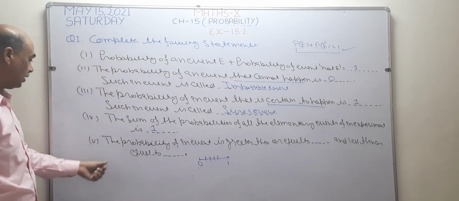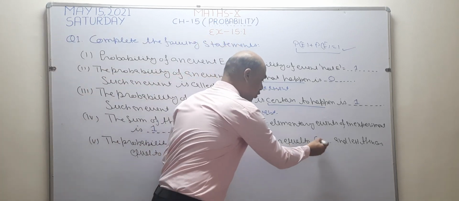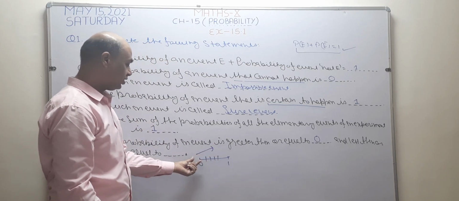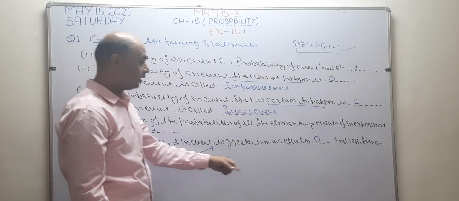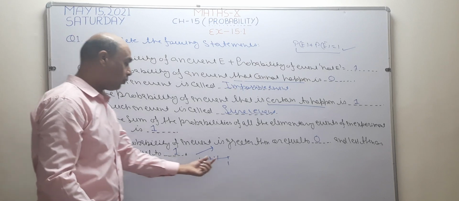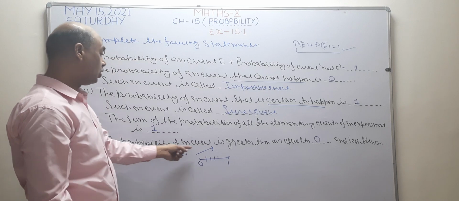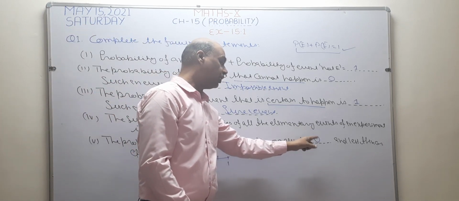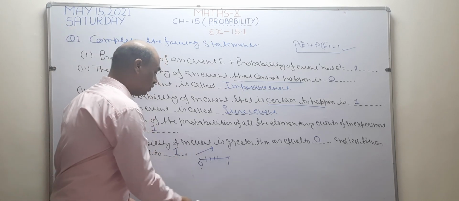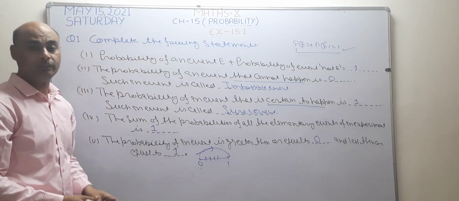Okay? Now, the probability of an event is greater than or equal to 0. Probability is always equal to 0 or greater than 0, and less than or equal to 1. Maximum probability is 1, so it is equal to 1 or less than 1. Because minimum probability is 0 and maximum probability is 1, the probability lies between 0 and 1. I hope it is clear now.